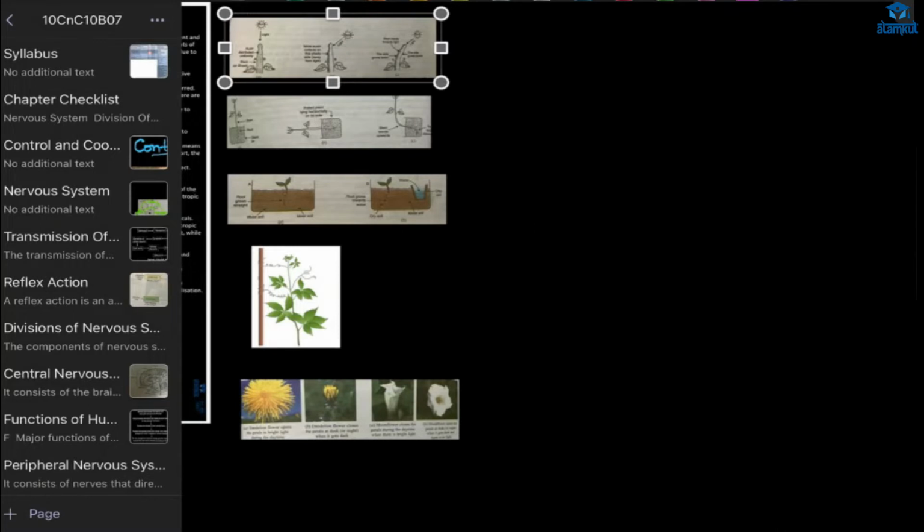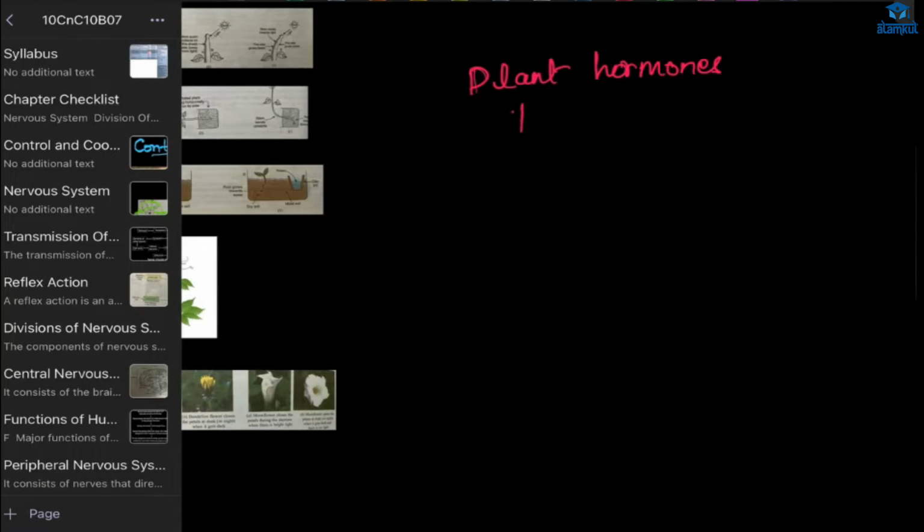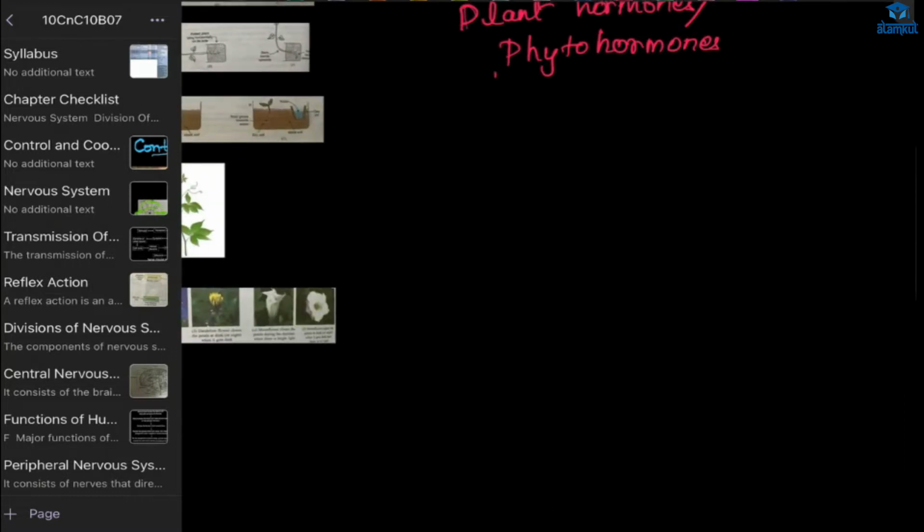They don't have a nervous system, so they do it by hormones. What are hormones? Hormones are chemical substances, right? Plant hormones are also known by another name. Can you guess? No. Okay, it is also called phytohormone. Phyto means plant. They are the same thing. You can name some hormones also.